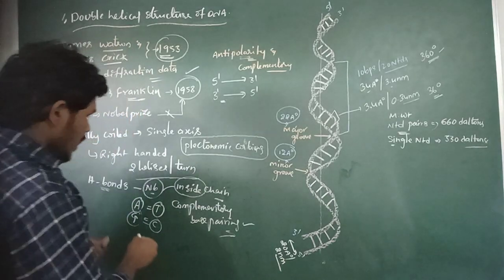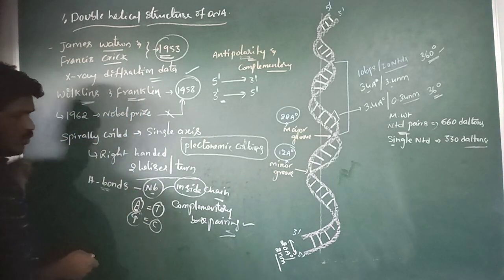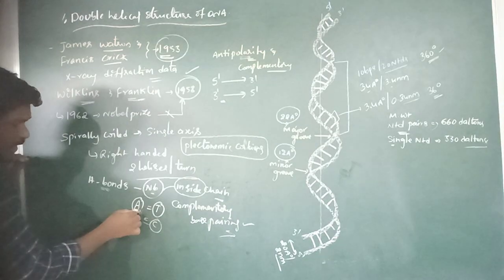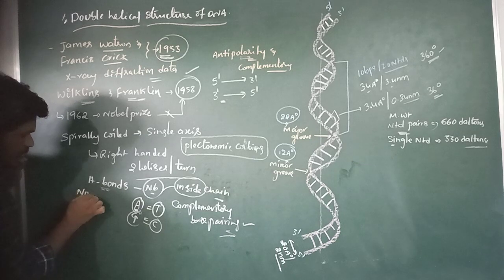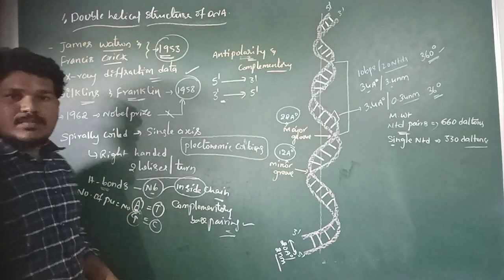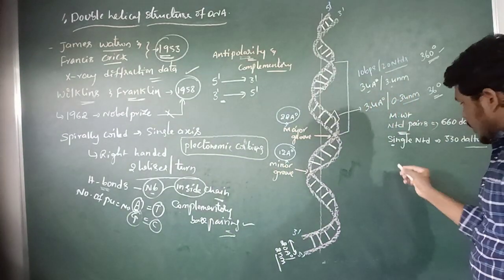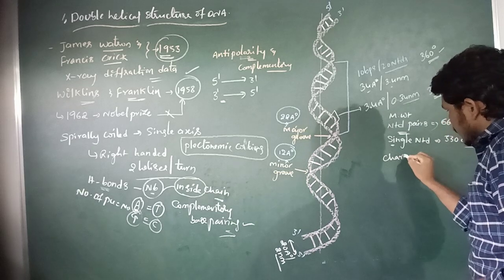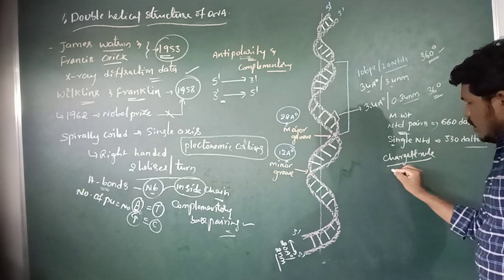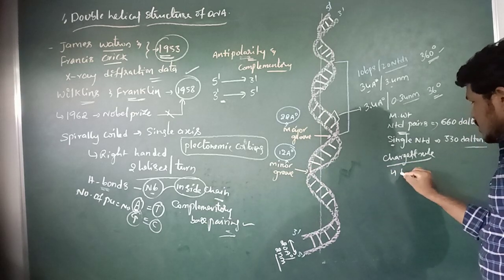according to Chargaff's rule, the number of purines is equal to the number of pyrimidines. Chargaff's rule was proposed by Erwin Chargaff.